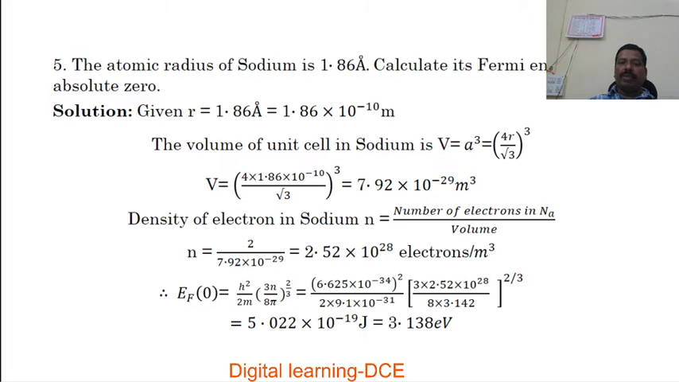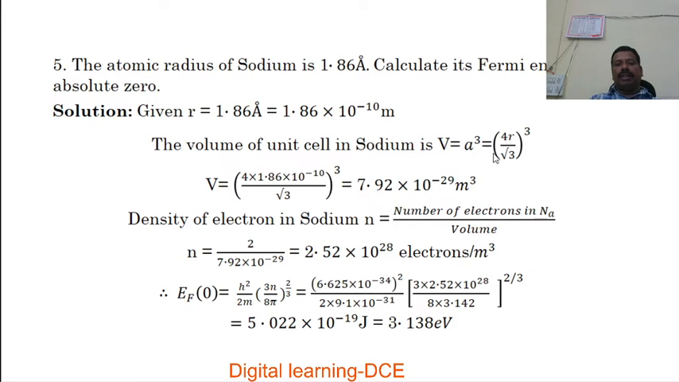Here the atomic radius of sodium is given. You have to calculate the Fermi energy at absolute zero. Given R is equal to 1.86 angstrom, that is 1.86 × 10^-10 meter. The volume of the unit cell of sodium is given by V equal to A cube, where A is the lattice vector or edge of the unit cell.